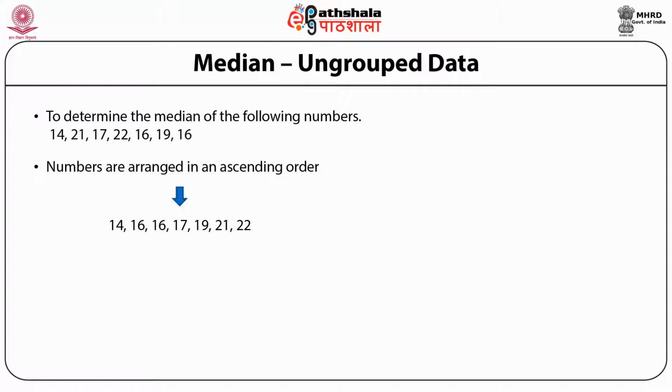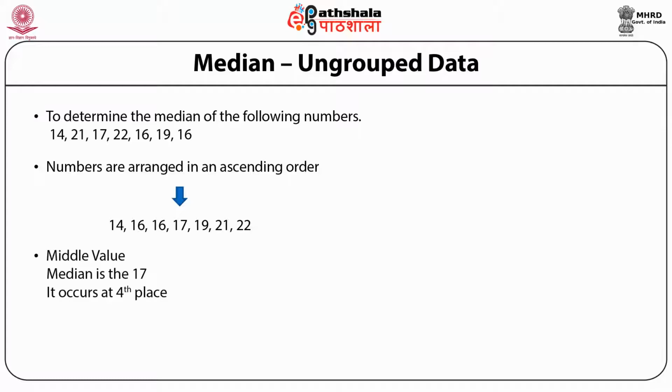Then we find the median value. Since it's an odd number, it will be (n plus 1) divided by 2, that is, (7 plus 1) divided by 2, which comes out to be 4. So we look at the fourth observation. What is the fourth observation in this series?